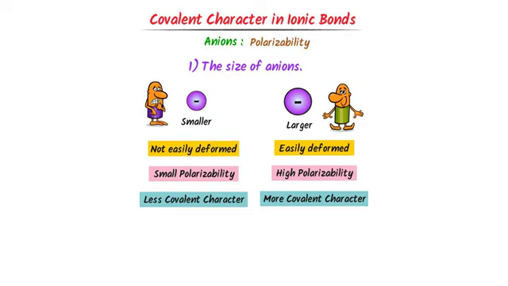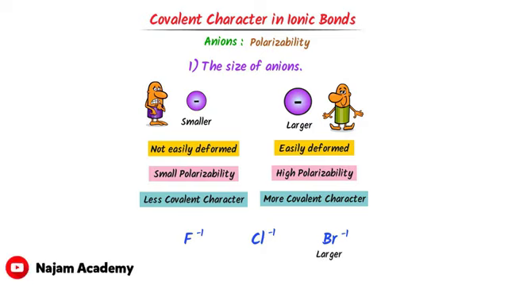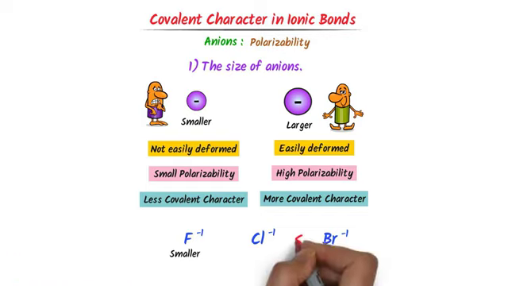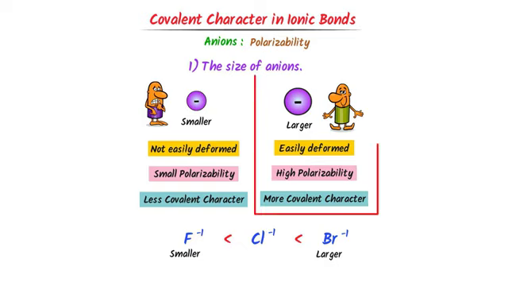For example, consider this case. We know that the size of bromine is the largest and that of fluorine is the smallest. Hence, bromine has more covalent character than chlorine and fluorine. Thus, remember that the more the size of anion is, the more is polarizability and the more is covalent character.